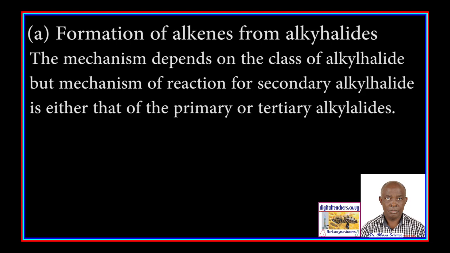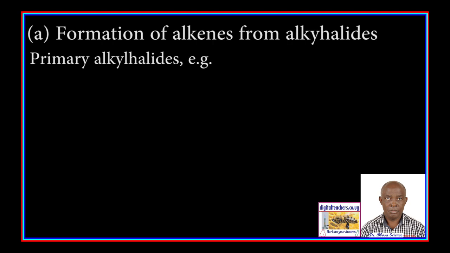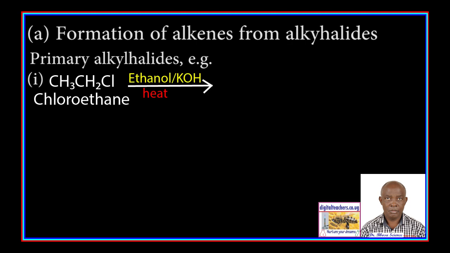The mechanism depends on the class of alkyl halides, but the mechanism for secondary alkyl halide is either that of primary or tertiary alkyl halides. Primary alkyl halides, for example, chloroethane reacts with hot alcoholic potassium hydroxide to form ethene.